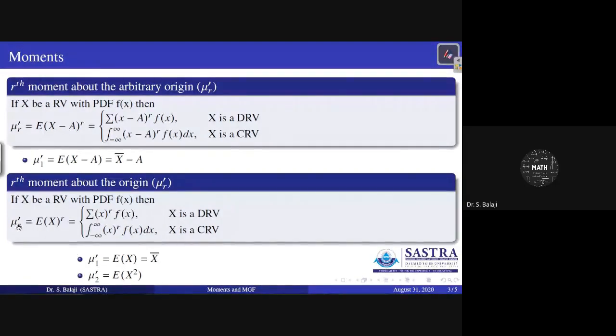Similarly, if you put r equal to 2 in this origin 0, then you can get mu dash 2 equal to E of x square. But there is one more relation in the variance that you know. Variance is nothing but E of x square minus E of x whole square.